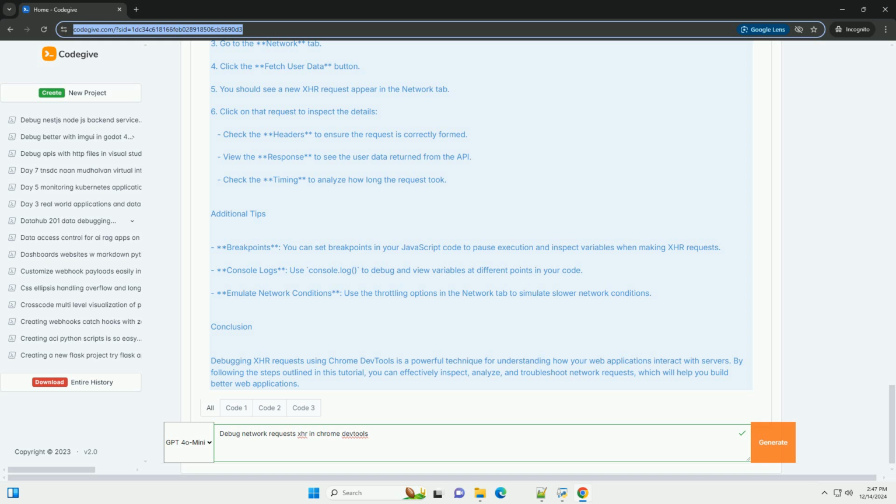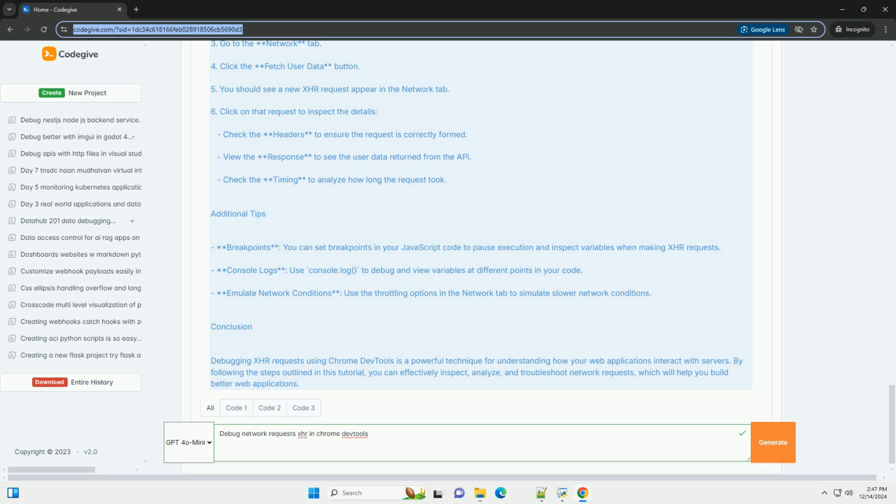Preview: view the response data, if it's in a readable format like JSON. Response: see the raw response data returned by the server. Cookies: inspect cookies sent with the request. Timing: analyze the time taken for each part of the request, DNS lookup, initial connection, SSL handshake, etc.